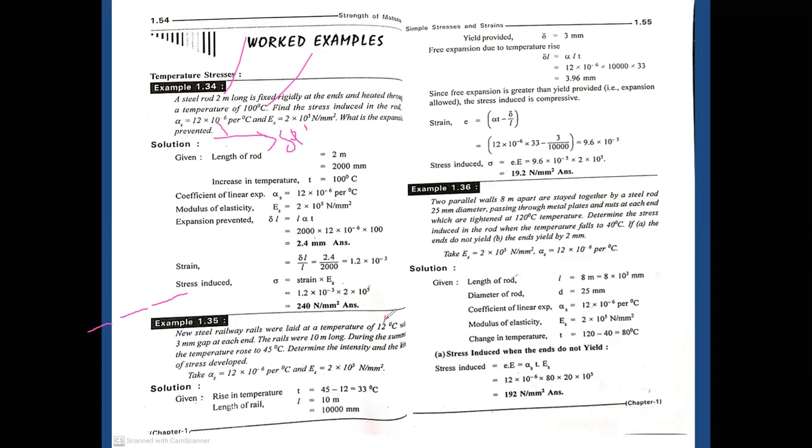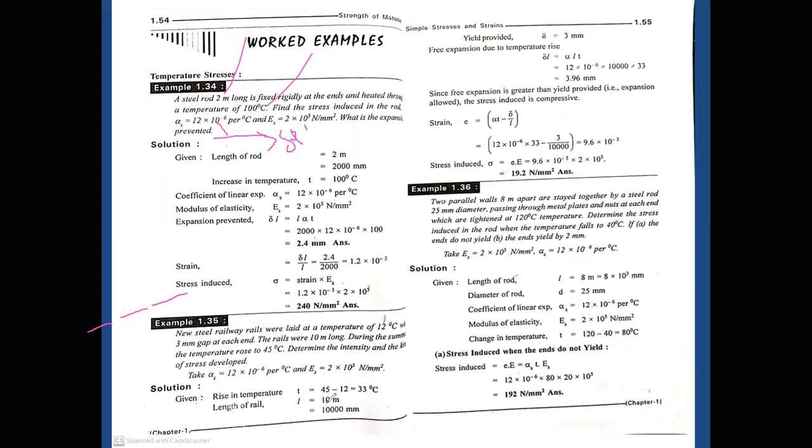Ambient temperature is the temperature of the surrounding environment. In the summer, heat gets added and it warms from 12 degrees centigrade to 45 degrees centigrade. So the change in temperature is 45 minus 12, which is 33 degrees centigrade.